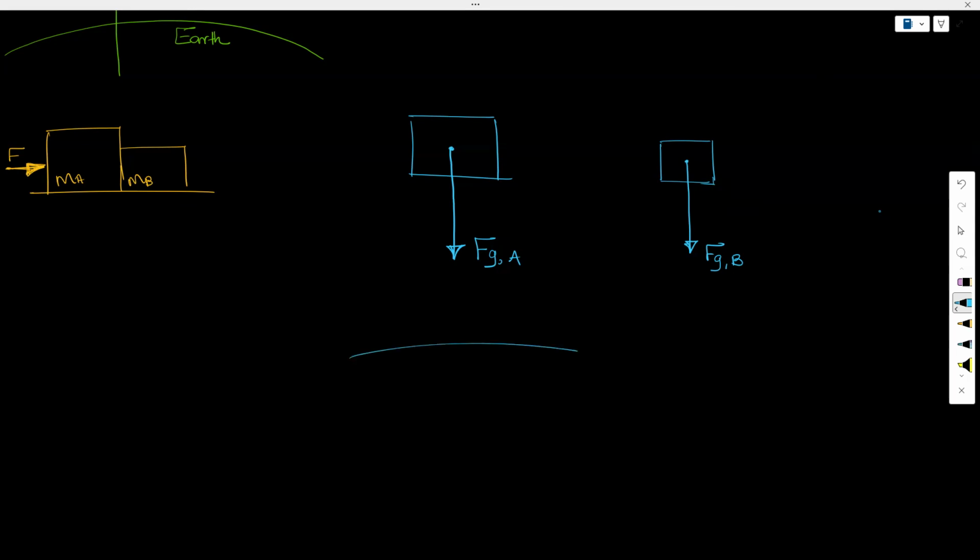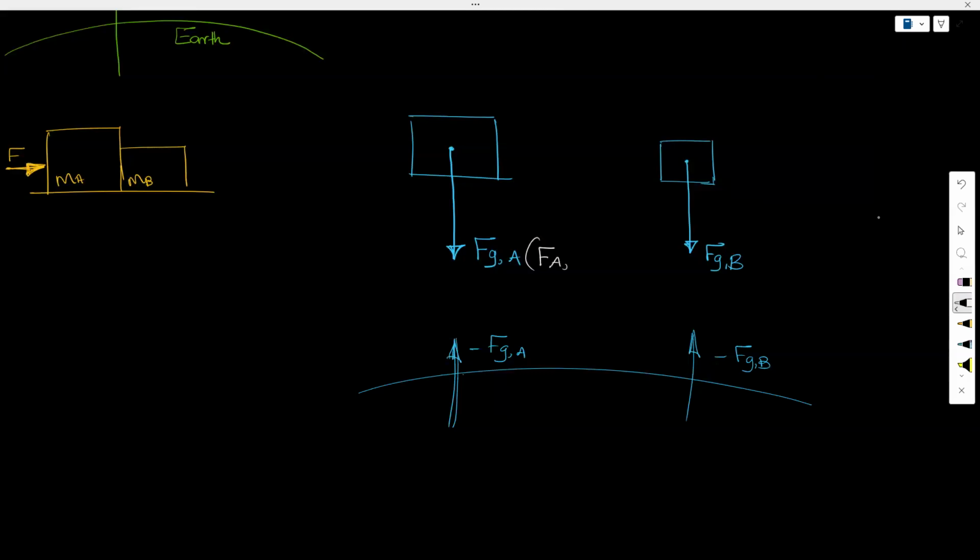So we understand that if I have these objects, I will have an equal and opposite force on the Earth. So I would have this, and I will have this, right? So I can say this as minus of FGA. I can say this as minus of FGB. So within the brackets, I'm going to use the other notation that I introduced. So this is the force acting on A by the Earth. This is the force acting on B by the Earth. And this is the force acting on Earth by B. And this is the force acting on Earth by A, right?